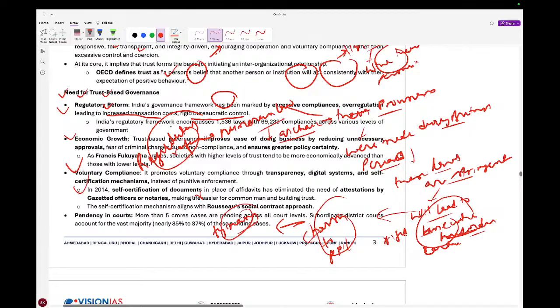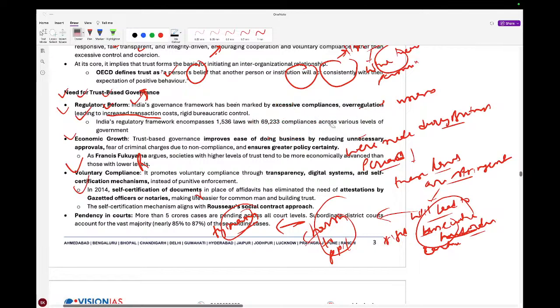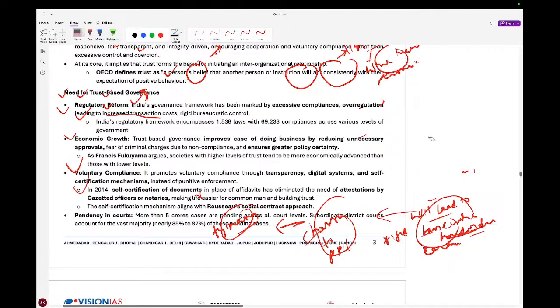So the regulatory reform can ensure that the archaic laws which are stringent can be reformed and made people friendly, and ensure that the institutions do not act vehemently based on their whims.